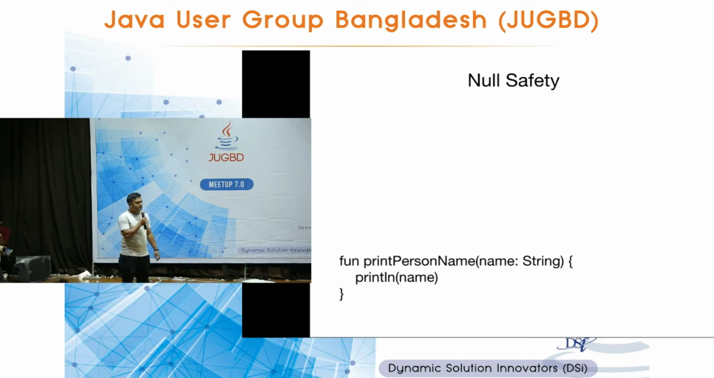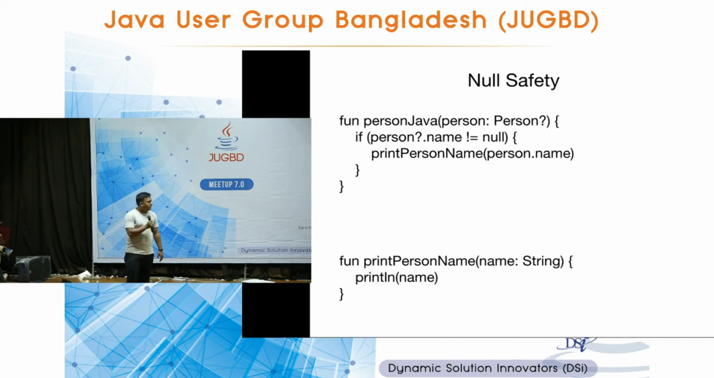Null safety is a very important feature of Kotlin. By default, you cannot send a null value to a method or a constructor argument. Here is a simple method, printPersonName, which takes an argument name and prints it. So if you are trying to send null to this method, it won't work. It will give you a compilation error. Often we need null. Since we are using Java, null is like in our blood. We have to send null. So how do you do that?